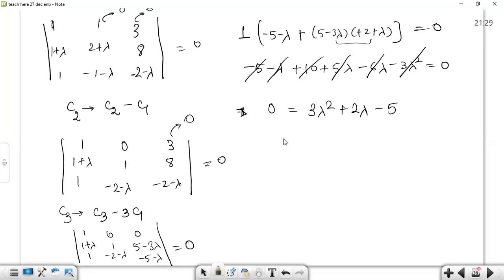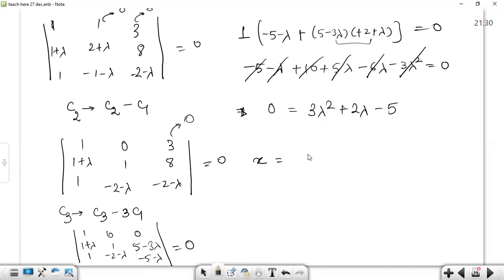Now let's find out two factors whose product is minus 5 by 3 and sum is minus 2 by 3. So the roots seem complex. So let's use the Sridharacharya formula.